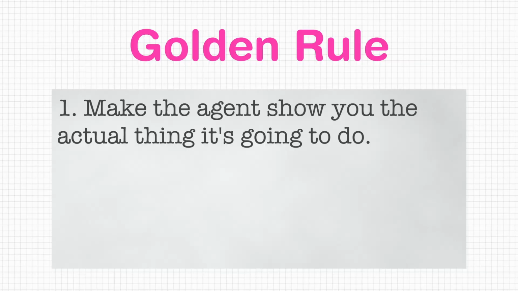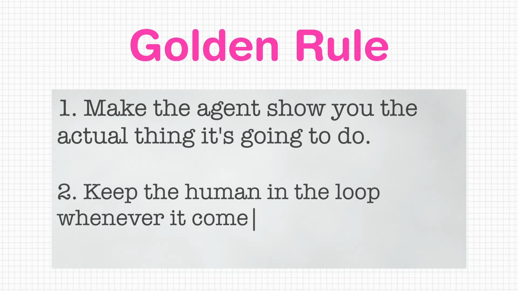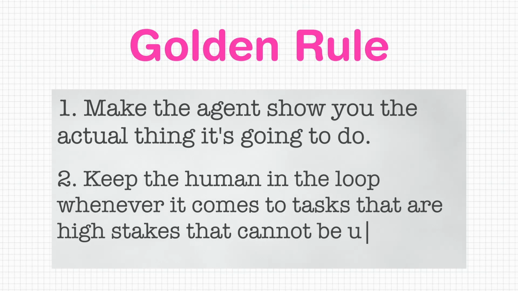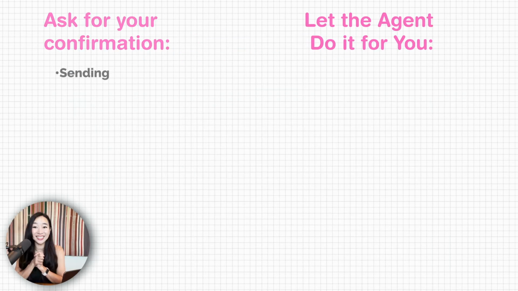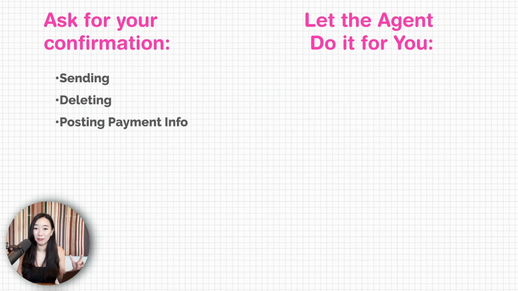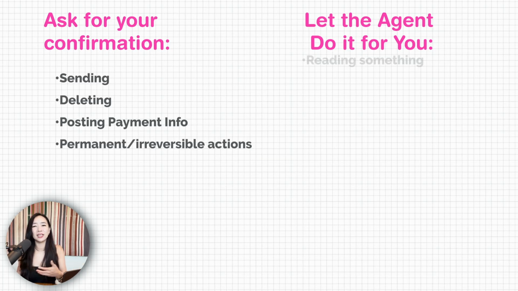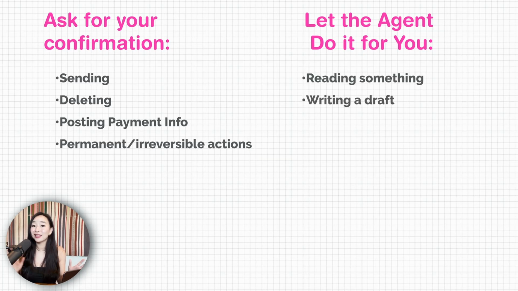And number 2, keep the human in the loop whenever it comes to tasks that are high stakes that cannot be undone. Are you sending, deleting, or paying or posting payment information? Ask the agent to ask you for confirmation. On the other hand, if it's just like reading a doc or writing a draft, then let the agent run. There are no real consequences for making mistakes there.